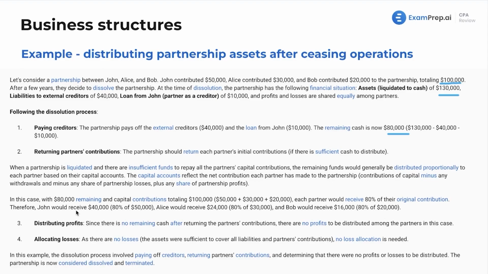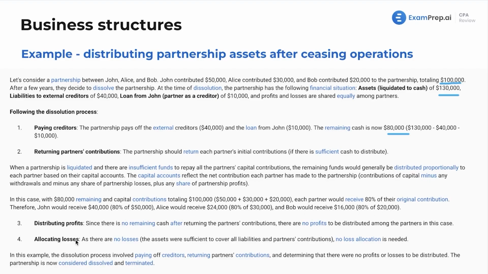So in this case, John, and this would be, if there was activity, and it wasn't just the initial contributions, this would be essentially your basis in the partnership left. John would get $40,000, which is 80% of 50. Alice would get $24,000, which is 80% of 30. And Bob would get $16,000, which is 80% of $20,000.